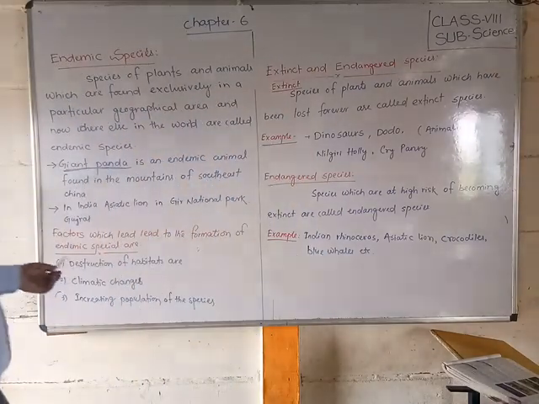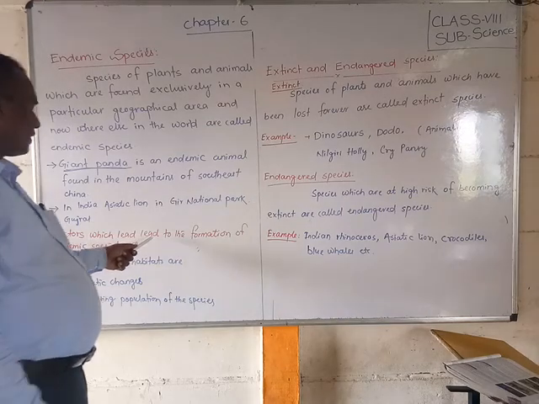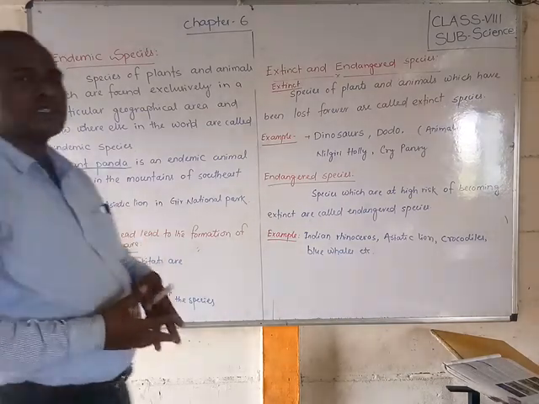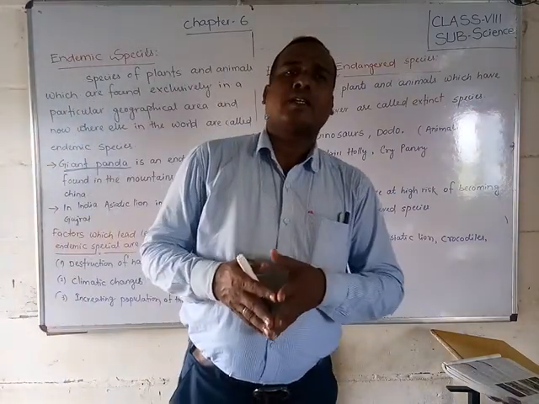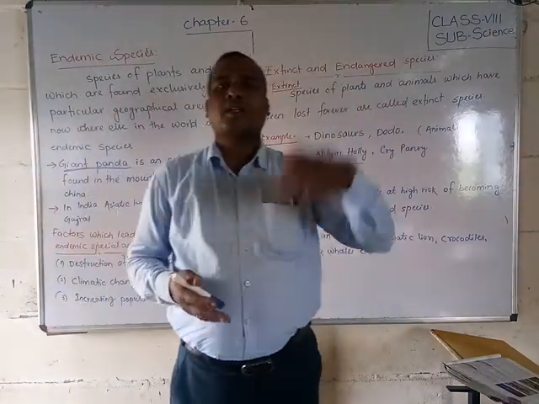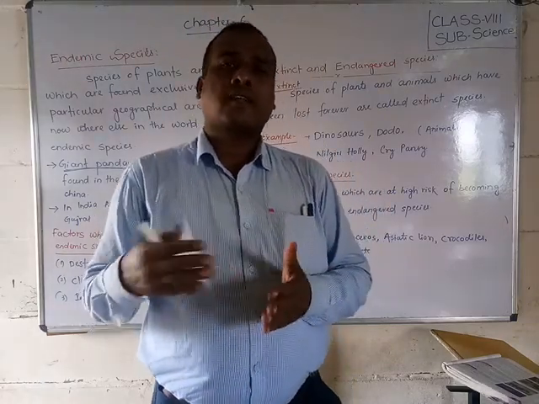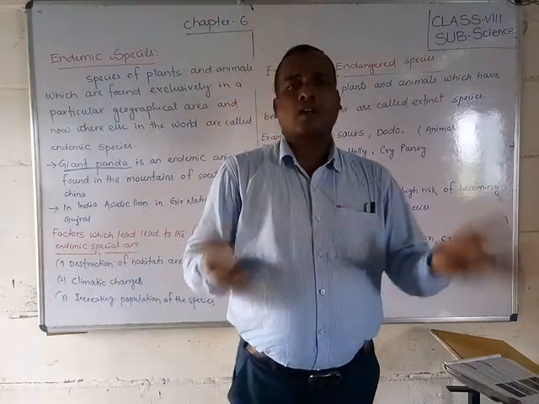Now, what are the factors which lead to the formation of endemic species? Why can the giant panda not exist in India, or the Asiatic lion all over the world?